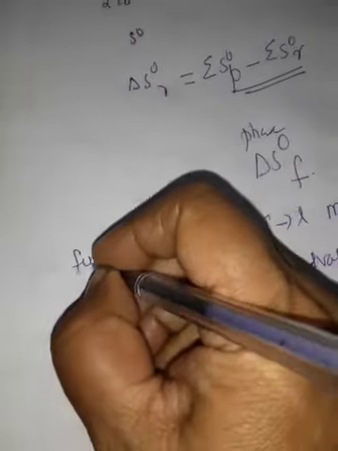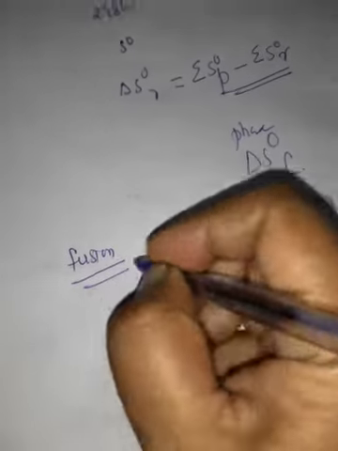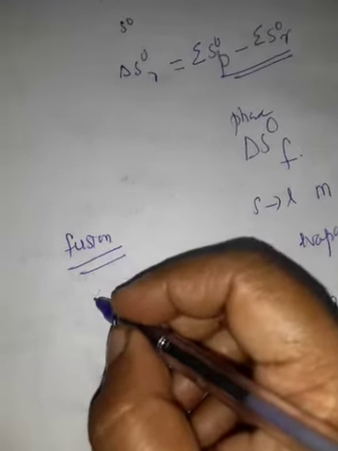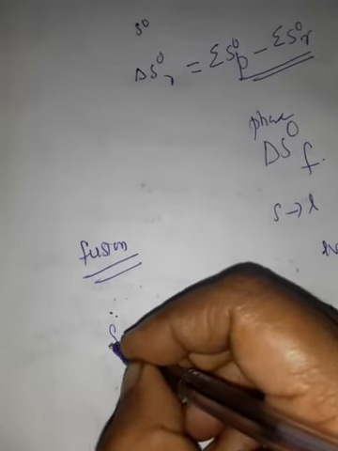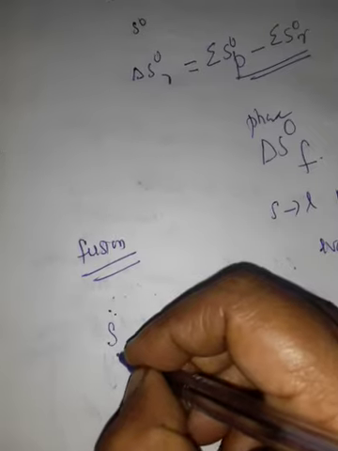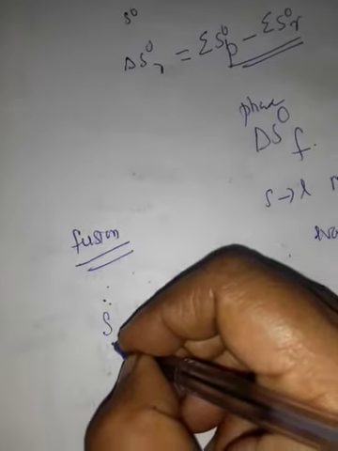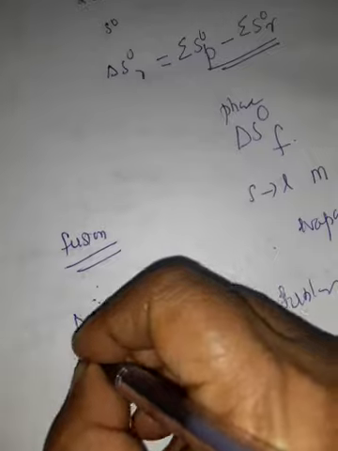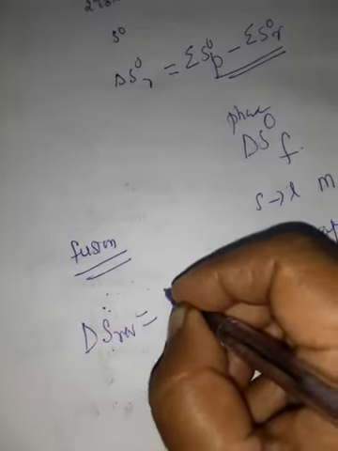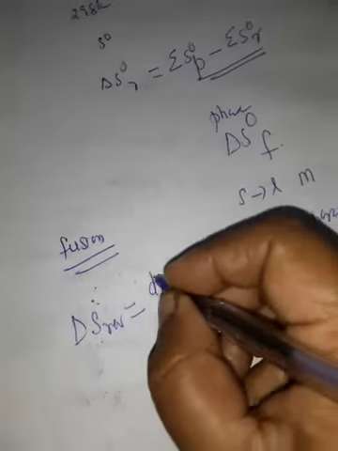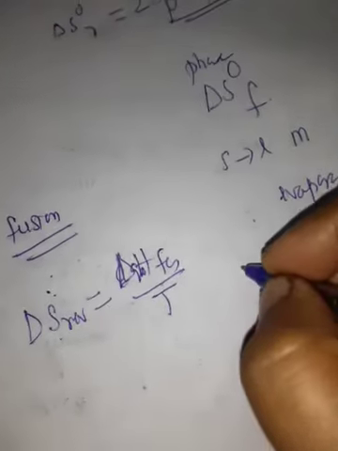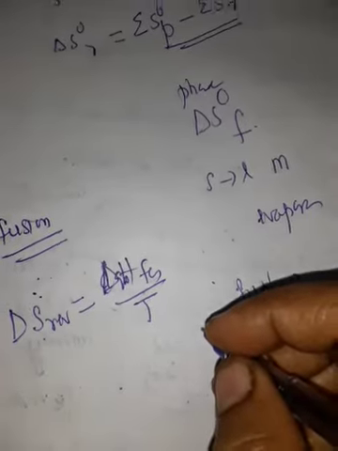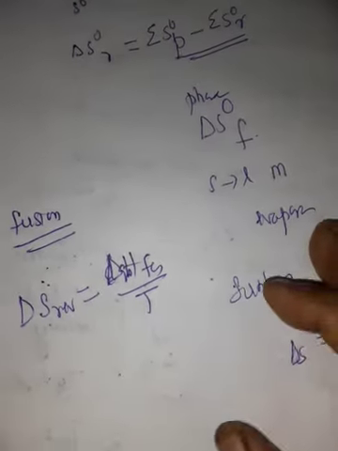So from this, what is entropy of fusion? Fusion: the heat absorbed when 1 mole of a solid melts at its melting point is called molar heat of fusion. That is, delta S reversible is equal to dq, that is, delta H fusion upon temperature. Next, entropy of vaporization.